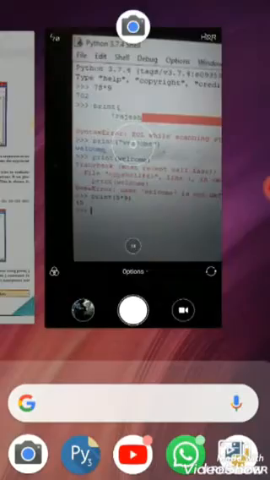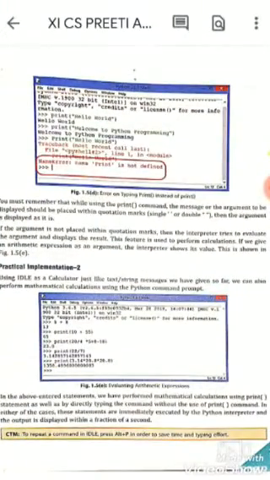That's why it says that if the argument is not placed within quotation marks, then the interpreter tries to evaluate the argument and display the result. So if we do not provide quotes inside the parentheses, then the print function tries to calculate that argument.